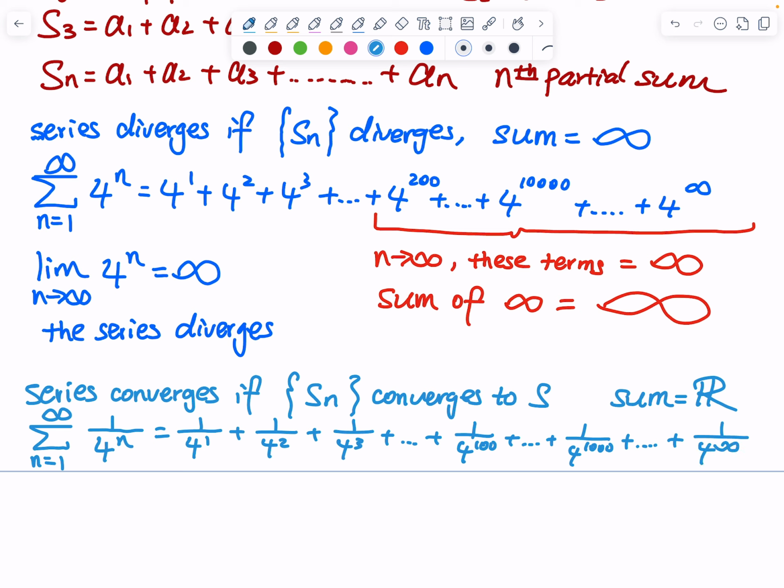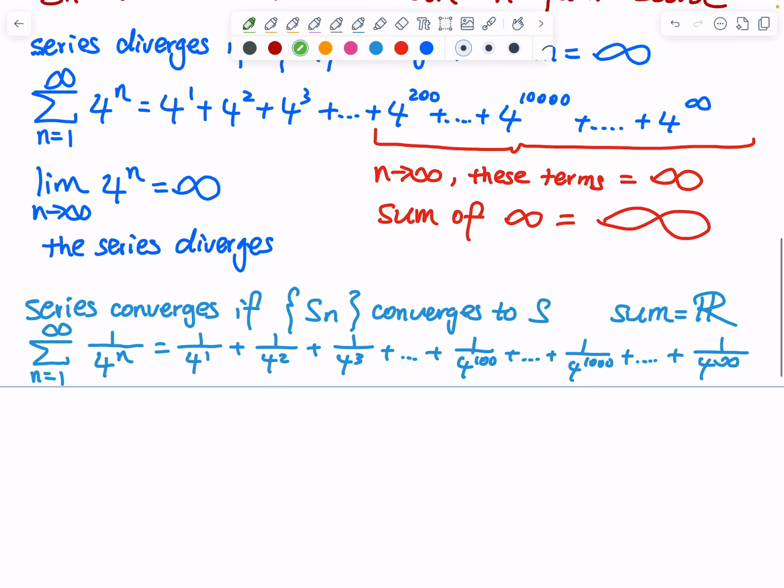So 4 to the 50 power, 4 to the 100 power, that is a very large quantity. And then you have 1 divided by a very large quantity. Think about it. You have 1 divided by, let's say, 8 billion. What is the quotient? The quotient is not exactly 0, but the quotient is very close to 0. 1 divided by a large quantity. Imagine you have 1 pizza. You cut it up into maybe 100 million pieces. How big do you get for each piece? It's not 0, but it's so small. It's close to 0, but not exactly 0.